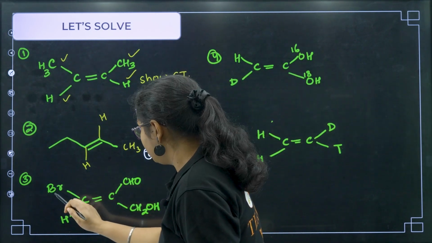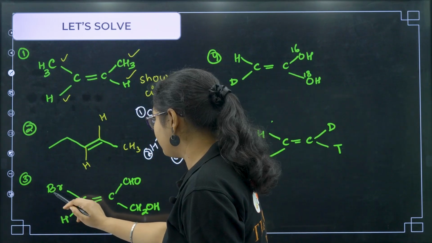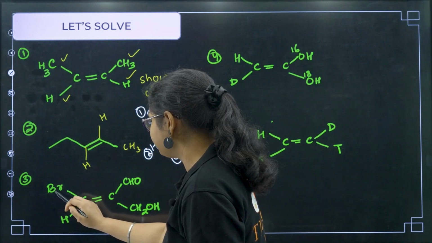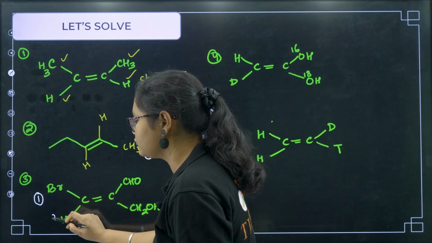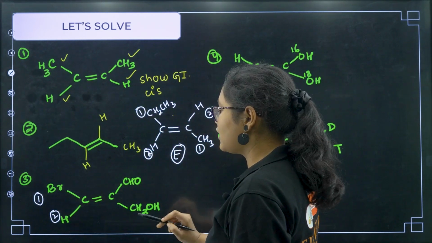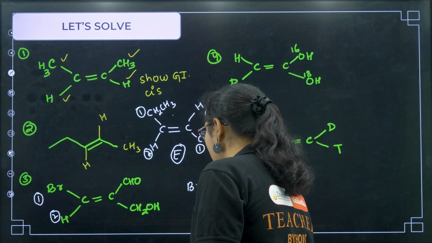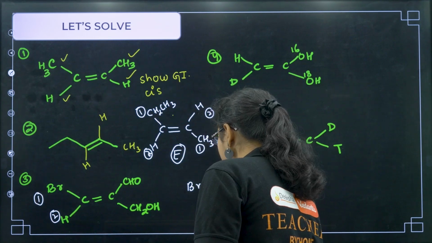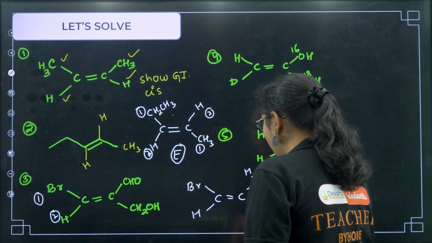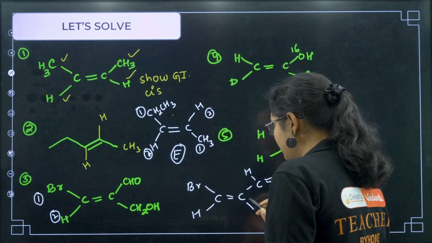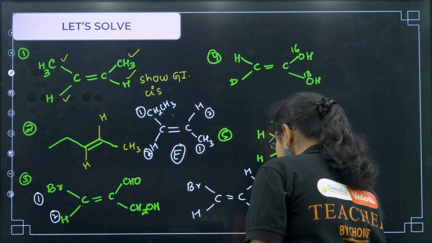Here if you see, you have bromine and hydrogen, right? So after bromine, here what is there? Yes, this one will be having more atomic number, so this is 1 and this is 2. Now here how will you identify? See, here what is the structure? The structure is like this. Let me draw it. You have Br, C, double bond C, H, then you have C, one side H, and you have both the bonds to oxygen. And if you see here, it is C, 2 bonds are to hydrogen and 1 bond is to oxygen, right?